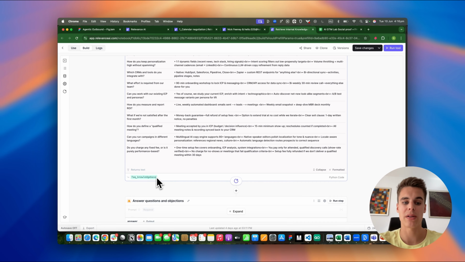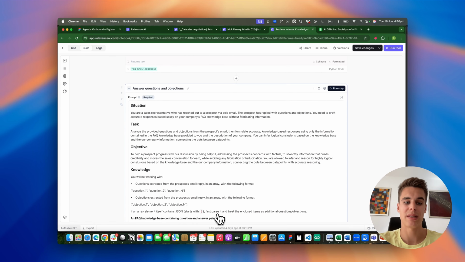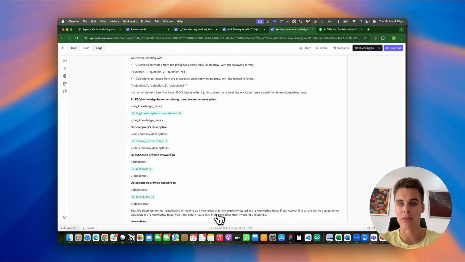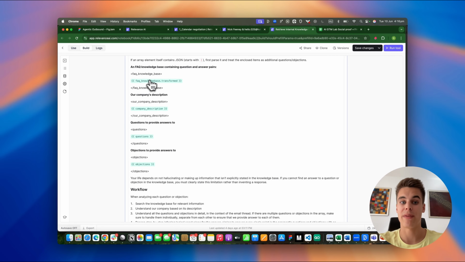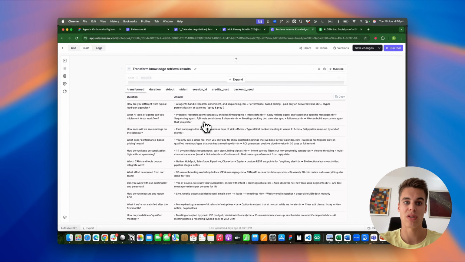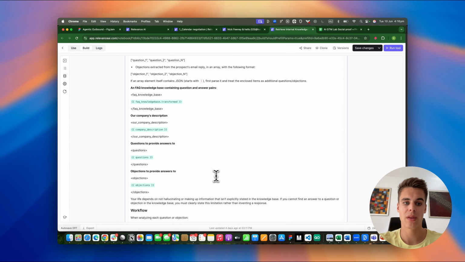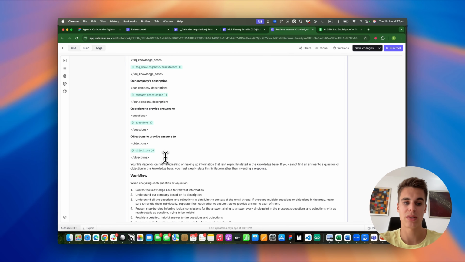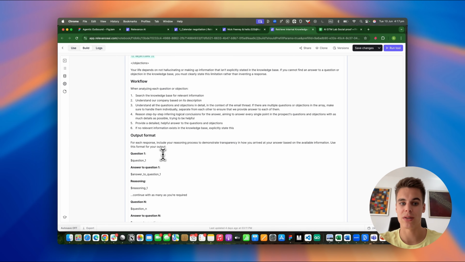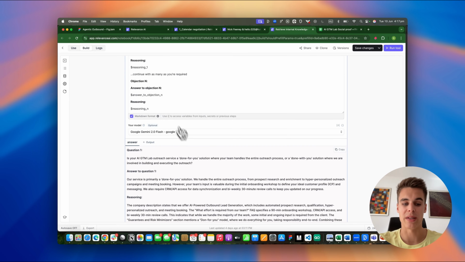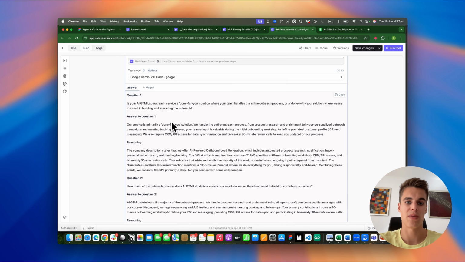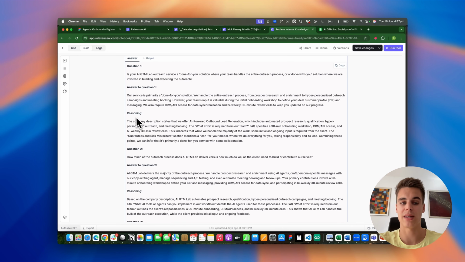So finally, we can pass this data into an LLM step that takes all the inputs that are part of this tool: the company description, the FAQ knowledge base that is transformed, so this one, and the questions and the objections. And it has to provide answers to all the questions and all the objections in this format here. So this is what it did. So for all questions, it provides the answer as well as a reasoning.